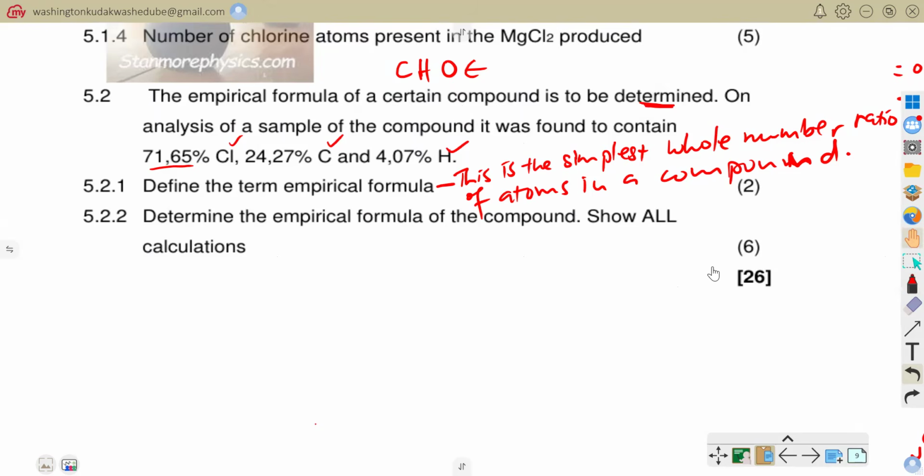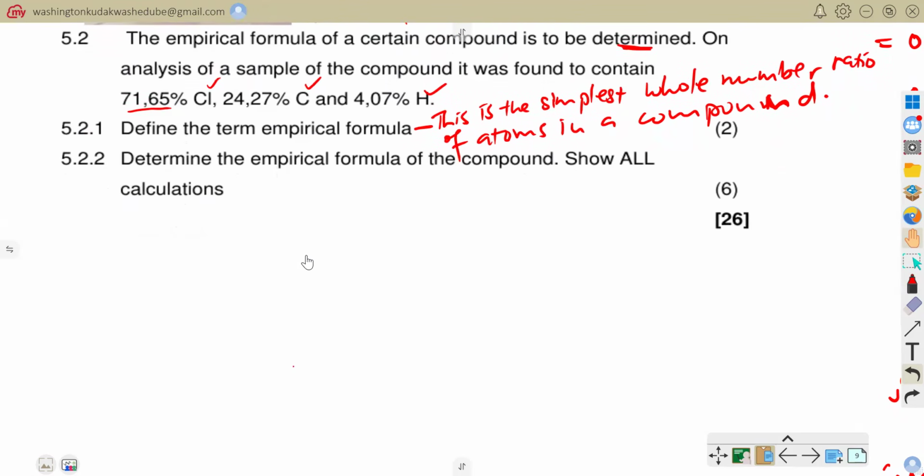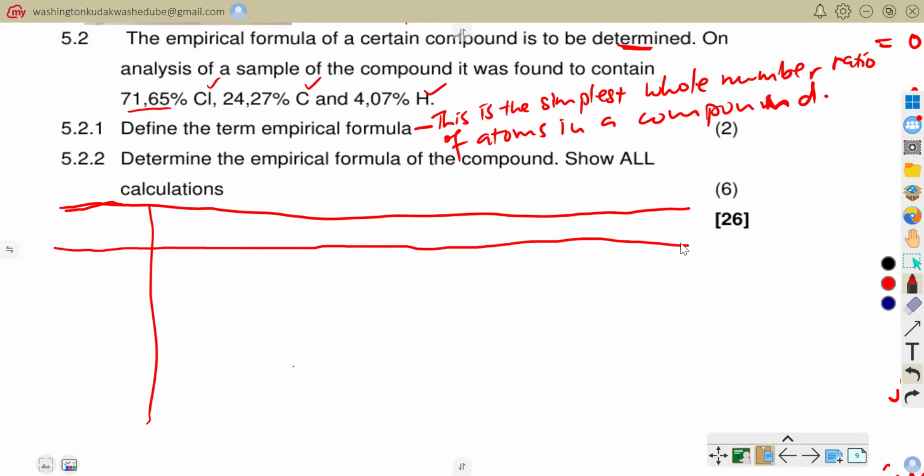I usually advise that for a question like this, let's use a table, good people. It will be easier for us to follow and even for us to determine our empirical formula. So I will try to draw a table where on my table I'll need to list down the elements that I'm going to have in my compound. So I will say elements.